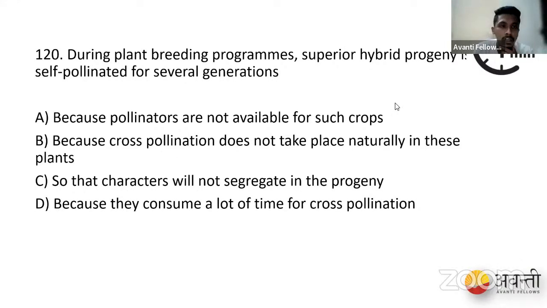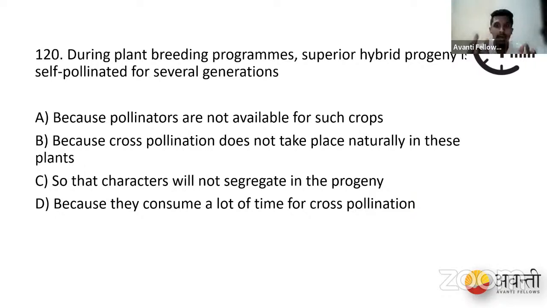So first option, because pollen grains are not available in such crops. So there is no such thing as that, so this option is wrong. Because cross-pollination does not take place naturally in this plant. Actually, no, they're like regular plants, but they're hybrid plants. They will be able to undergo cross-pollination with insects like normal plants. So that the characteristics do not segregate in the progeny. That is the main aim for creating hybrid crops.